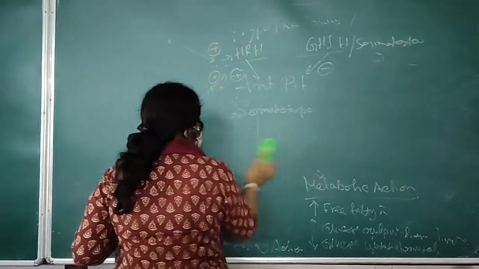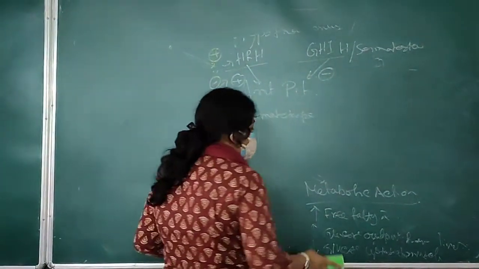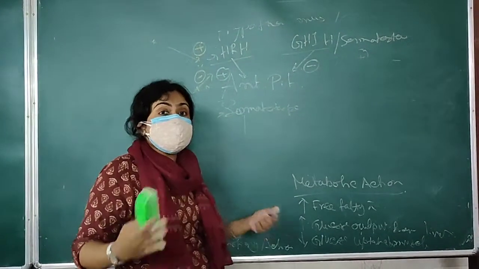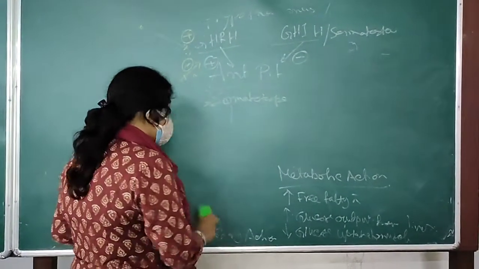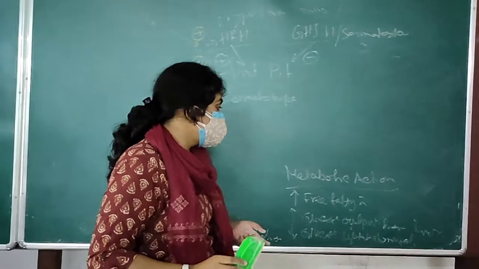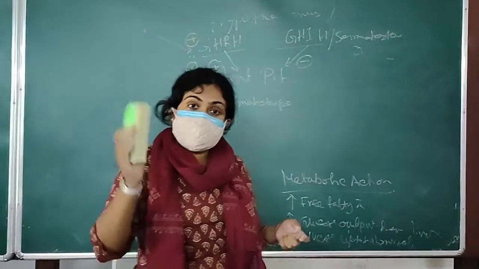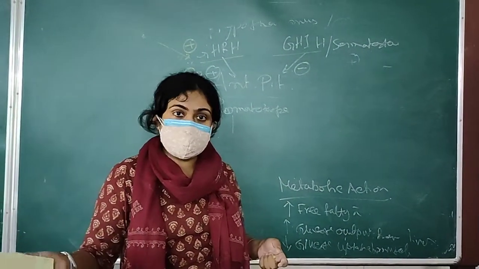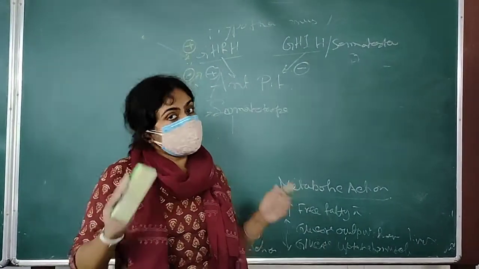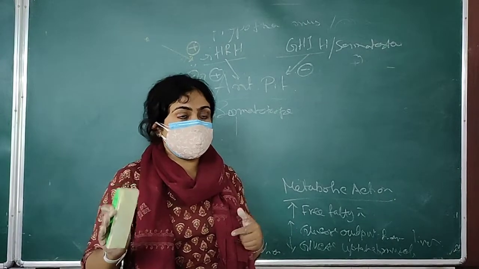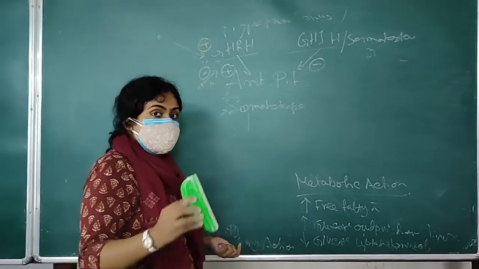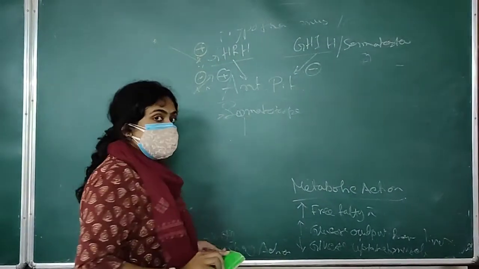Now as you can see, it causes increased fatty acid. So there is basically mobilization of fat, and it also helps in protein synthesis. So with the help of growth hormone, we can achieve a lean body which is more muscular and less fatty, because it causes fat degradation. So fatty tissue is dissolved and it causes protein synthesis. So a more muscular body structure is achieved with the help of growth hormone.